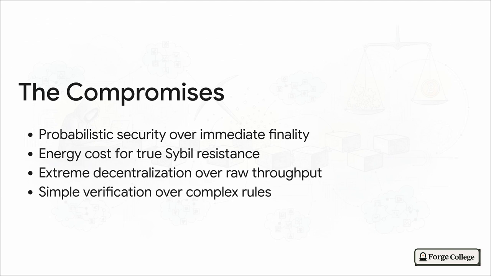And honestly, most importantly, it trades raw throughput, meaning the sheer number of transactions it can process per second, for extreme decentralization. By keeping the blocks relatively small and the process somewhat slow, anyone with just a regular, everyday computer, seriously, maybe even that old laptop currently collecting dust in your closet, can run a validating node and audit the entire global system themselves. That is a huge deal.